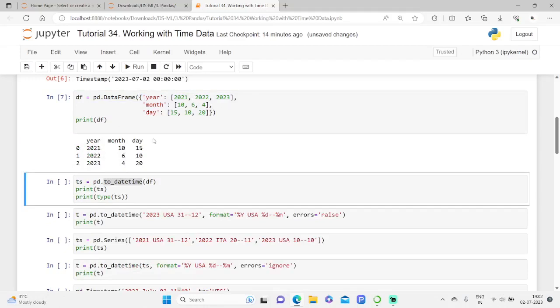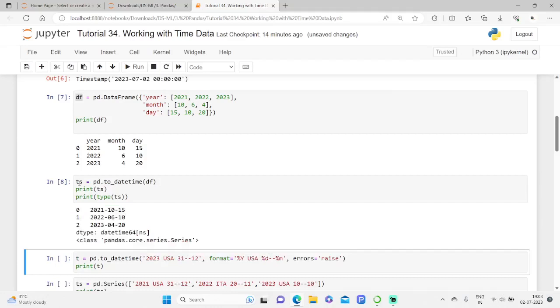This data can be converted to datetime values by using the to_datetime function. See here, dear friends, we are going to make use of the to_datetime function on this df, that is the data frame. We pass it here, and the resultant we get is, of course, in the format of date and time.